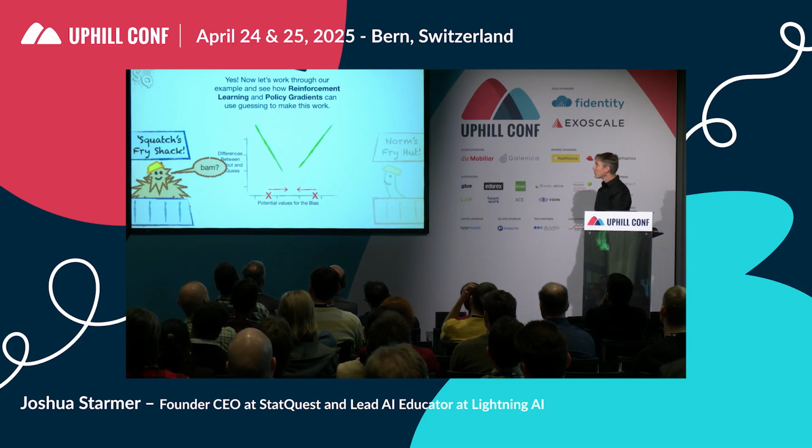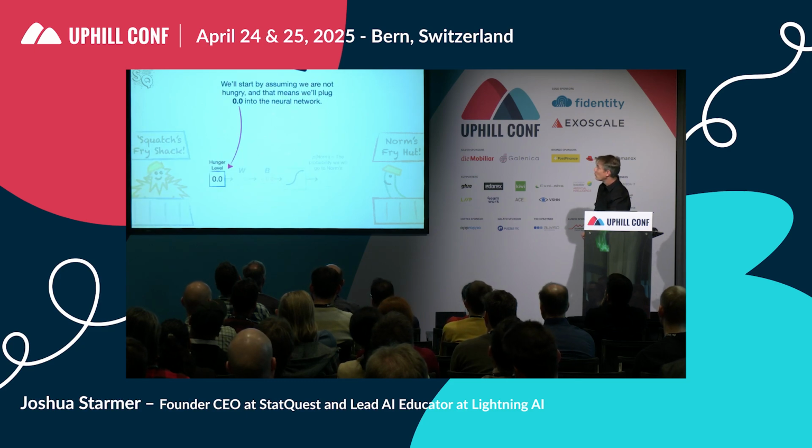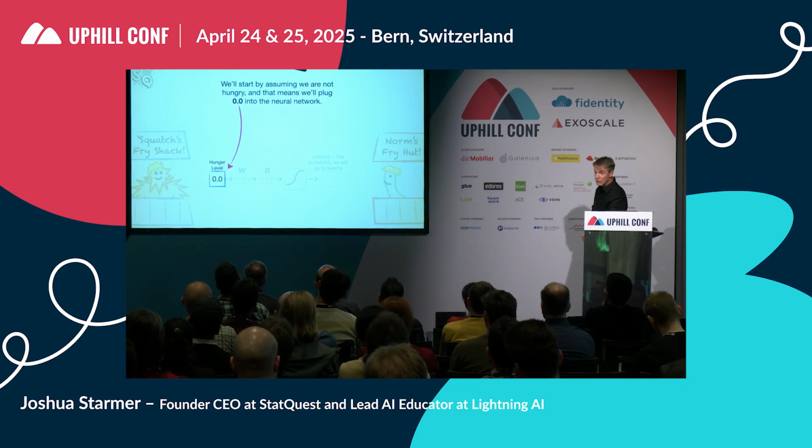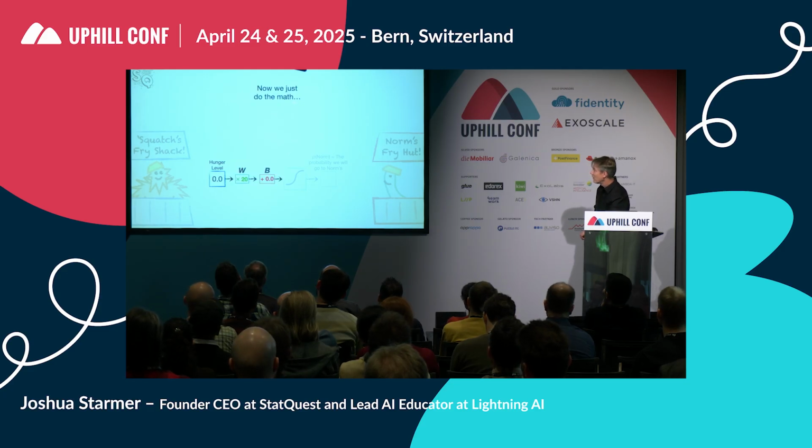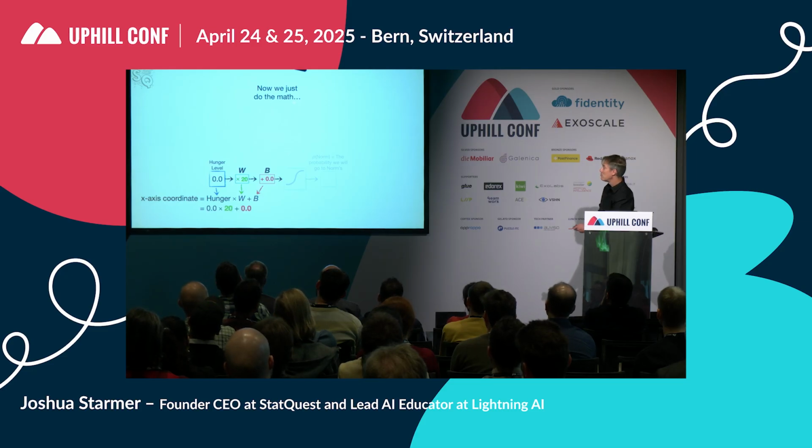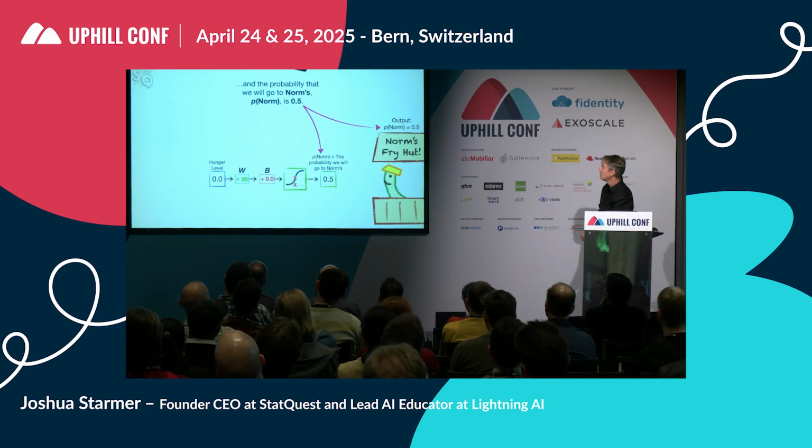Yes! Now let's walk through our example and see how reinforcement learning and policy gradients can use guessing to make this work. We'll start by assuming we're not hungry, because we just had lunch, right? And that means we'll plug 0.0 into the neural network. Now we just do the math. Beep, beep, boop, boop. And the probability that we'll go to Norms, p norm, is 0.5.